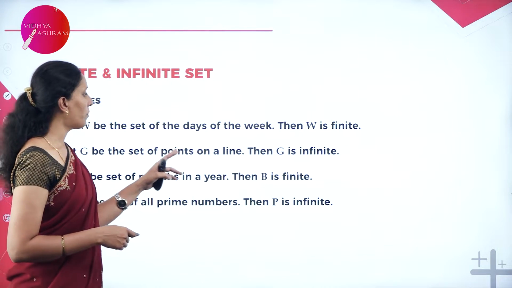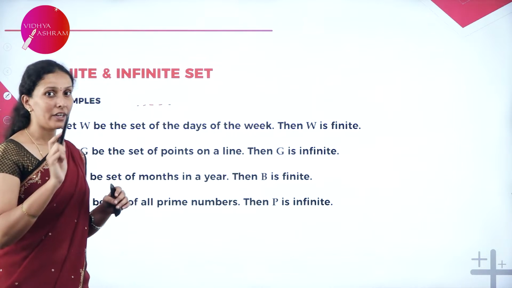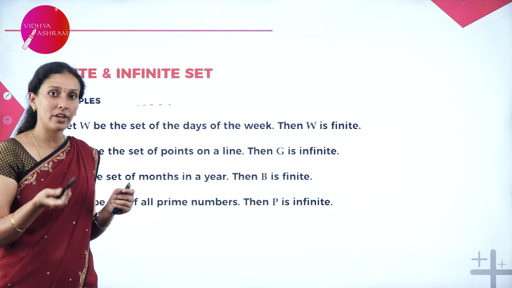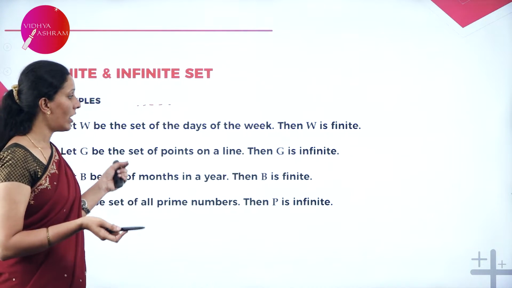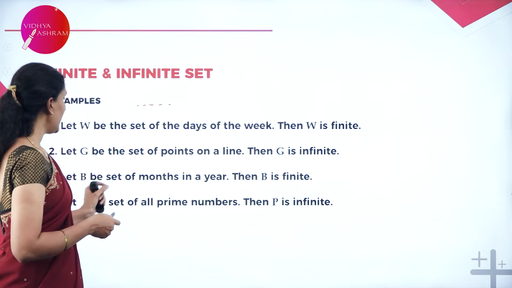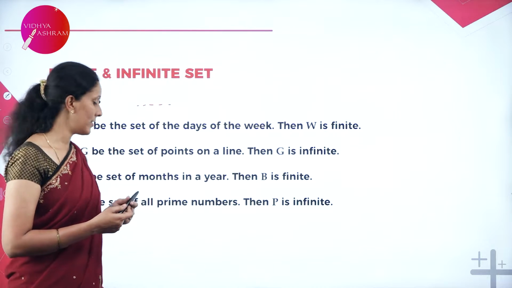G be the set of points on a line. We know a line is a collection of points, but we don't know how many points are connected to form a line. So therefore, the points are infinite to form a line. So therefore, this is an example for infinite set. Let B be the set of months in a year. We have 12 months, hence it is a finite set.